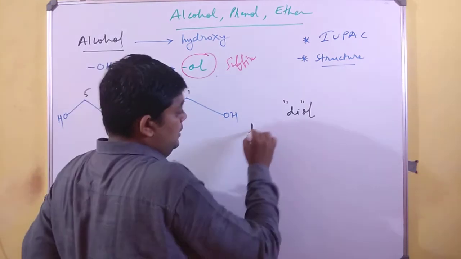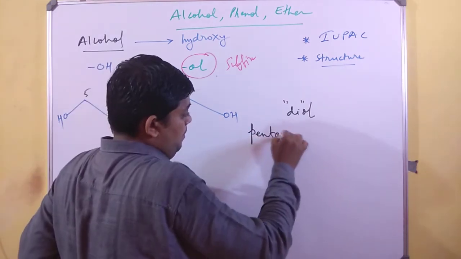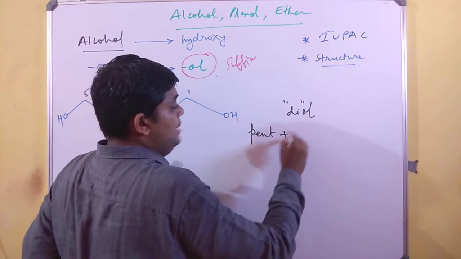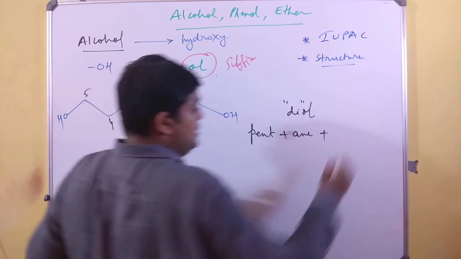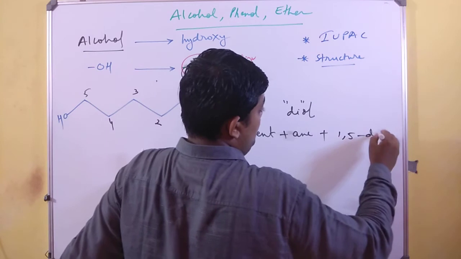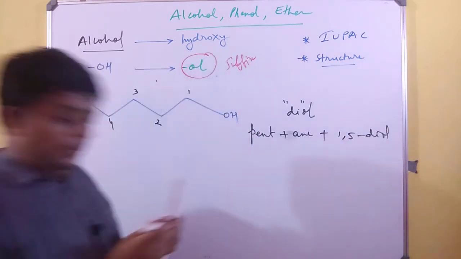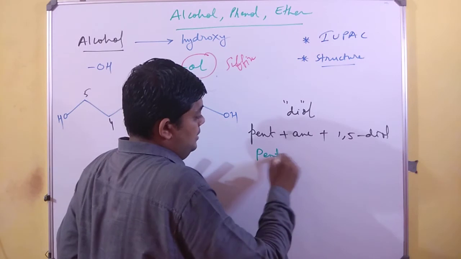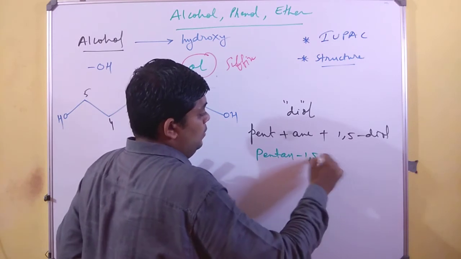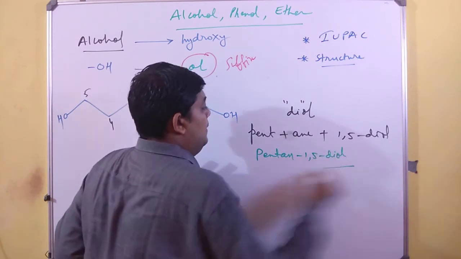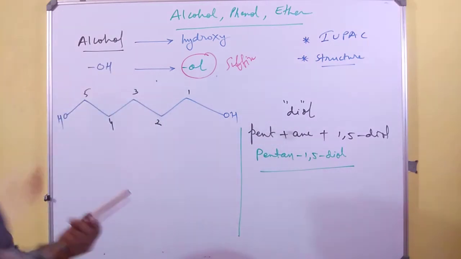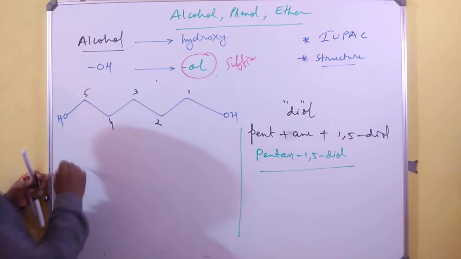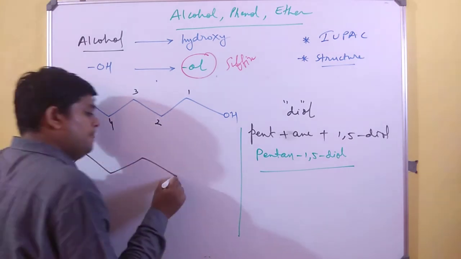So it has to be pentane, or let us make it more simple, pent plus ane plus 1,5-diol. Now, when I'll combine this, I'll just end up with pentane 1,5-diol. This is how it works. Pentane 1,5-diol.